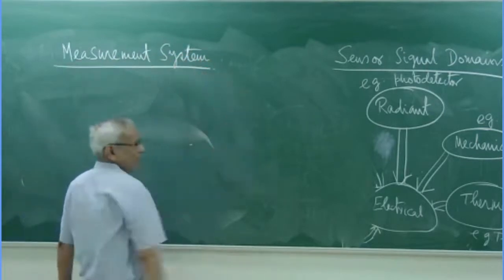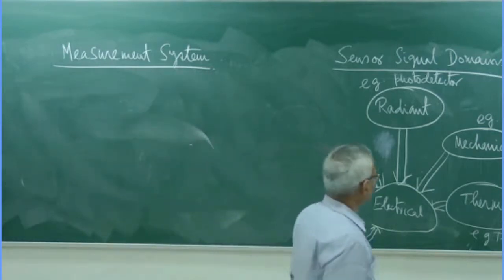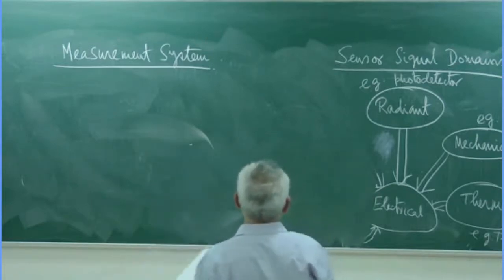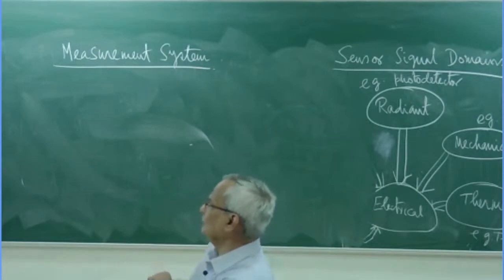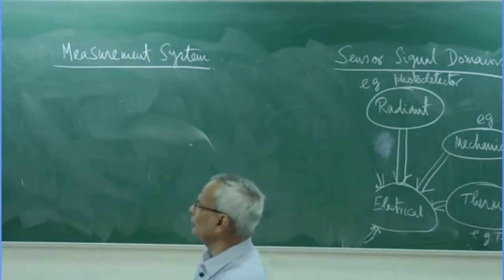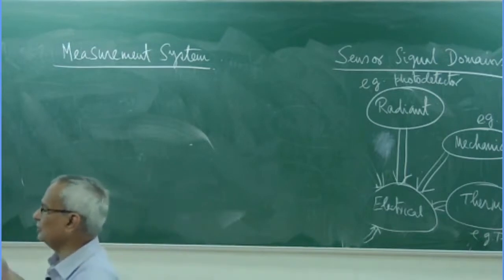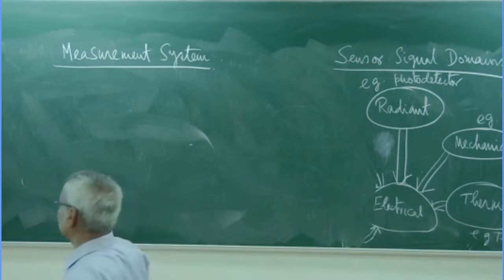So whenever we speak about a measurement system, that means it measures some quantity. And obviously system means it is not a single unit, but a cascade combination of different units. What are the other units?